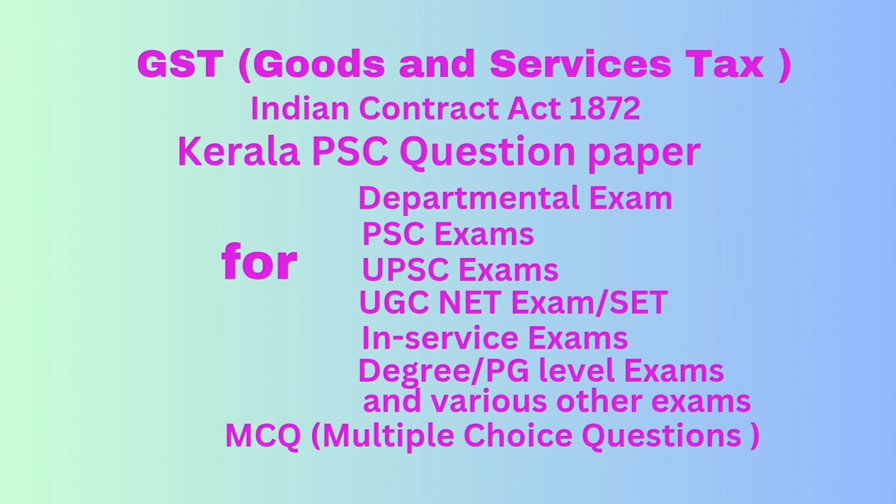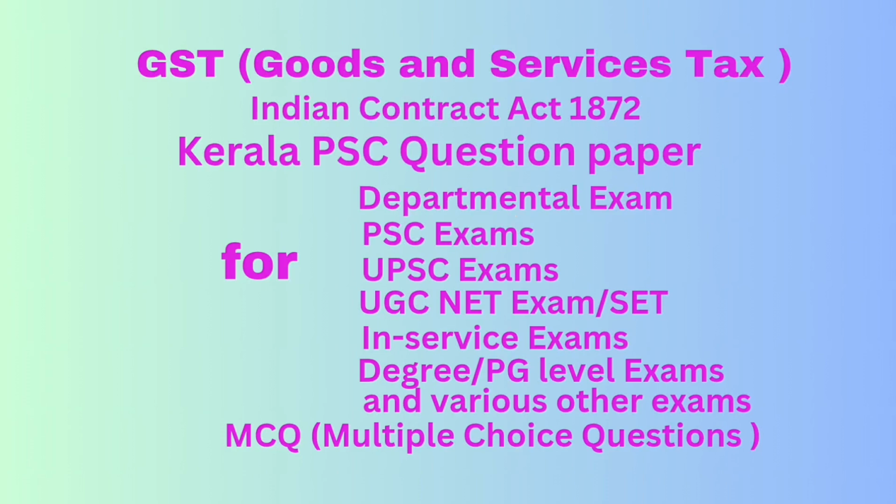Question number 24. When consent is not caused by coercion, undue influence, fraud, misrepresentation or mistake, the consent is said to be answer free. Option A, agreed. Option B, contractual. Option C, loose. Option D, free. Correct answer option D, free.